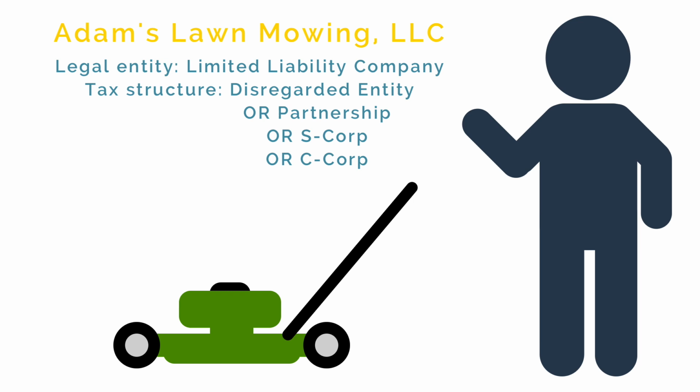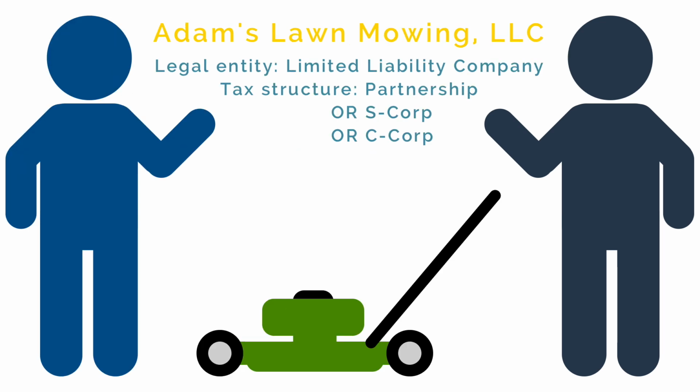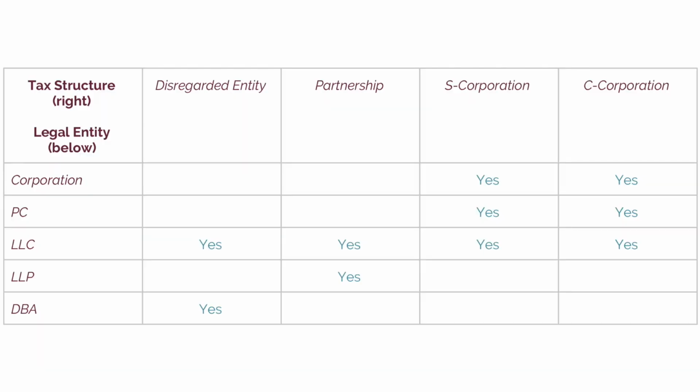Some states require that you convert your LLC to an S corp or C corp when you change your tax structure and add Inc. or Corp and drop the LLC from your name. Now let's look at this same situation, but this time Adam and his friend Doug are going to own the business 50-50. They set up their operation as an LLC with the state. However, the default tax structure from the IRS is a partnership, but again, they can decide to change their tax structure to either an S corp or a C corp.